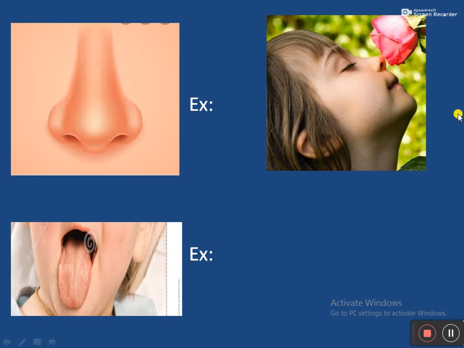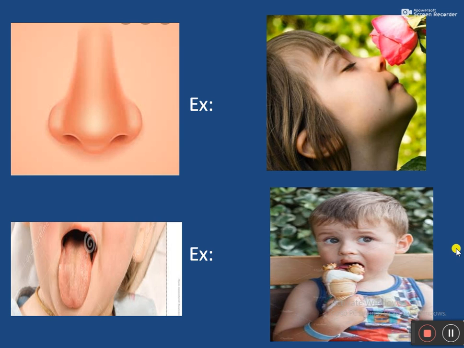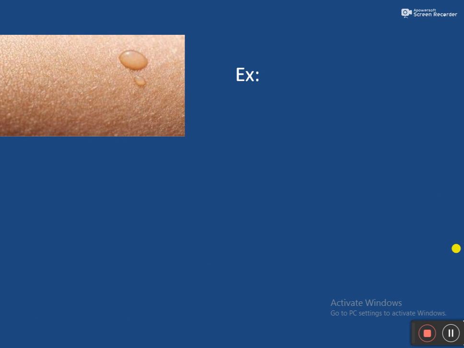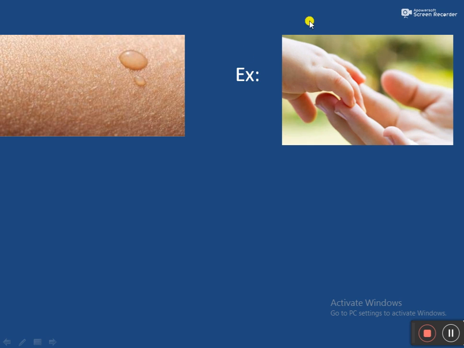We can taste with the help of our tongue. For example, she is tasting ice cream with her tongue. The fifth question is, how do we feel and touch? We feel and touch with our skin. For example, the child is touching her mother's hands.